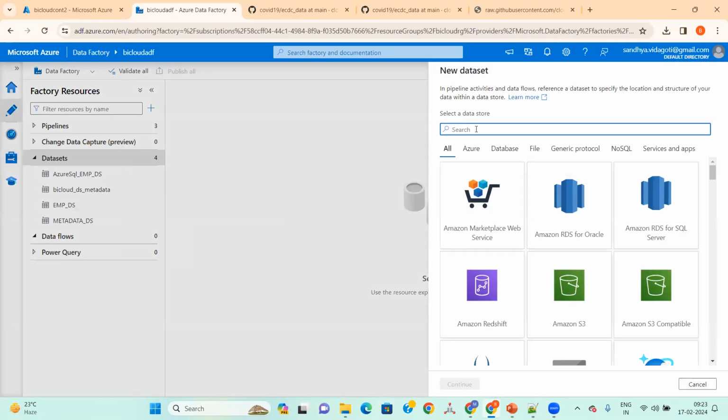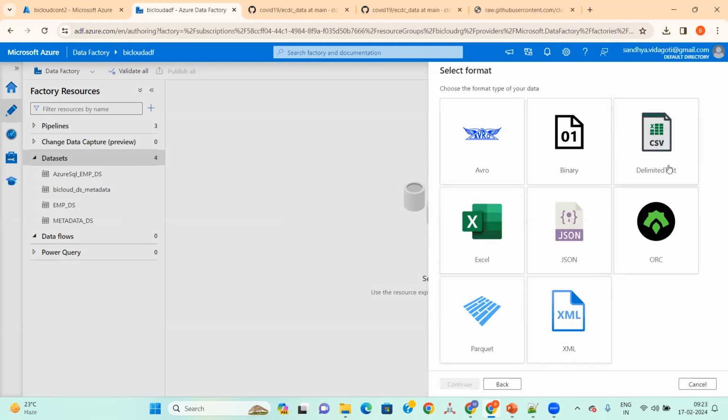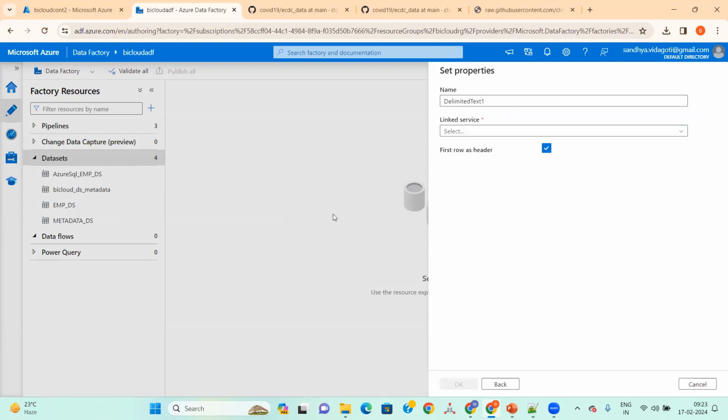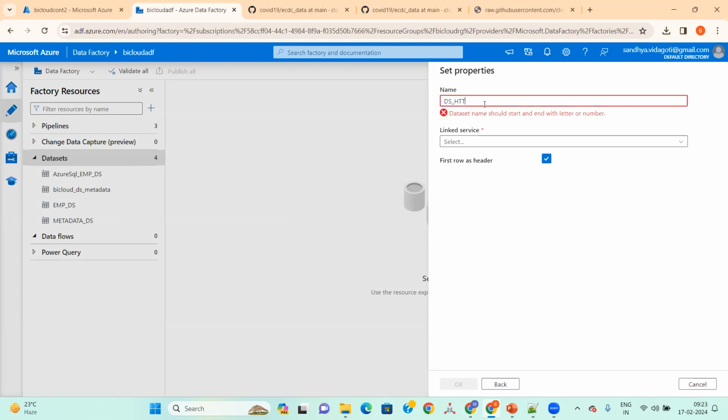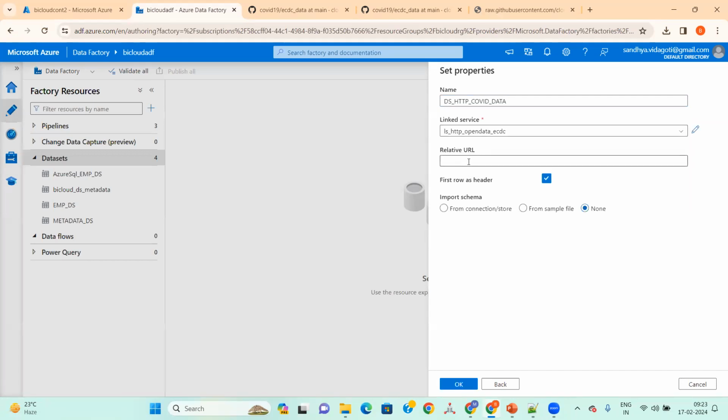So for the source, the HTTP dataset, I'll create an HTTP connection here. And what is the format we have in the source? CSV. Okay, I'll take CSV here. I'll name it DS underscore HTTP, and make it COVID data here. And for the linked service, I'll take this one, LS HTTP open data ECDC.